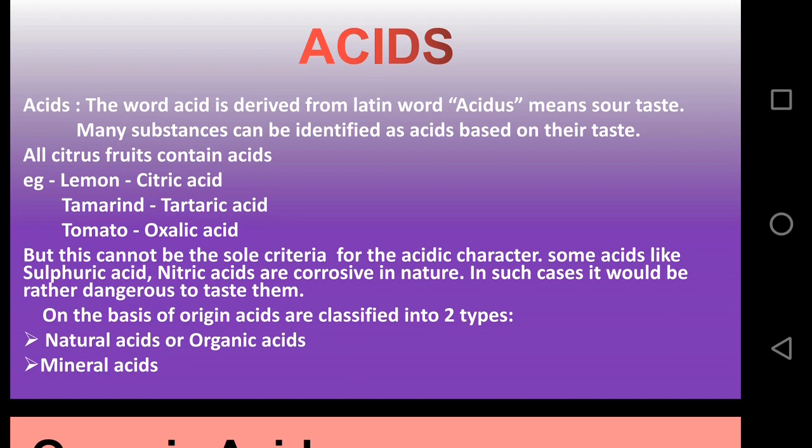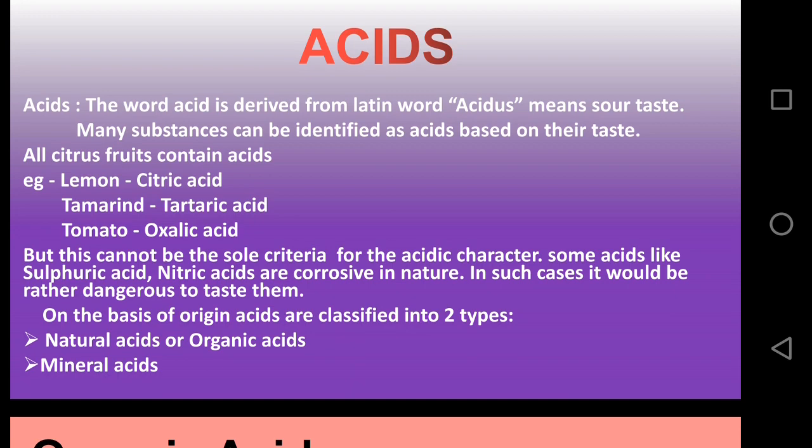Many substances can be identified as acid based on their taste, but this cannot be the sole criterion to define the acidic character or to define acids. Some acids like sulfuric acid and nitric acid are corrosive in nature.